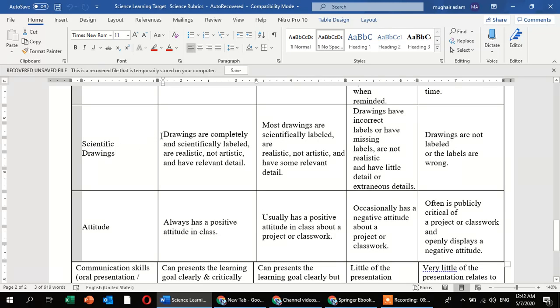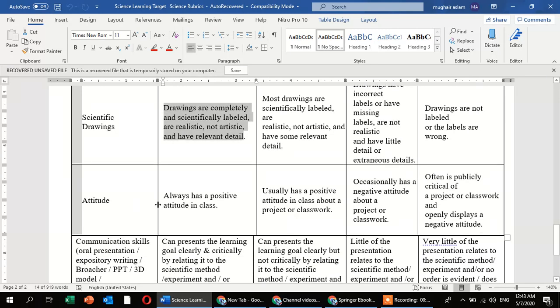Scientific drawings. Drawings are completely and scientifically labeled, are realistic, not artistic, and have relevant detail. If your work includes labelings and diagrams, then you must follow these instructions. Otherwise, you will pay the cost in terms of your marks.